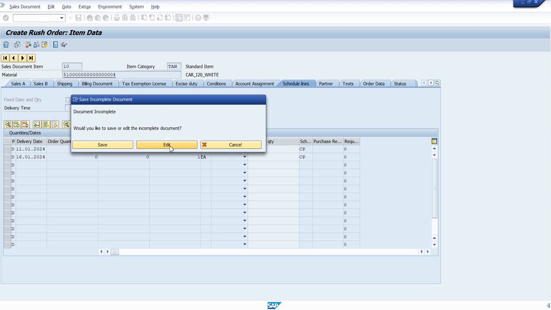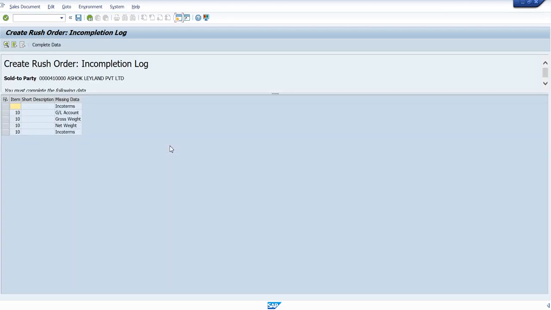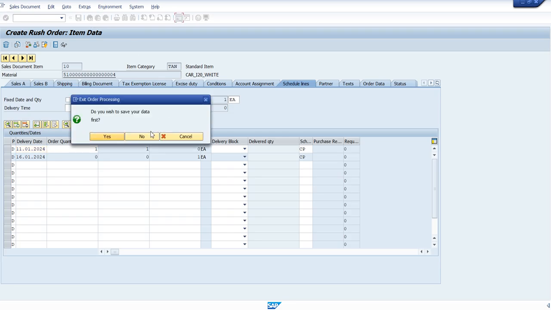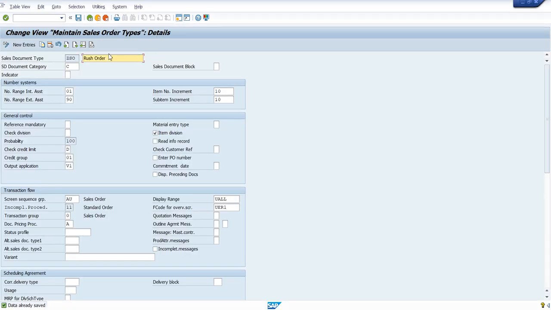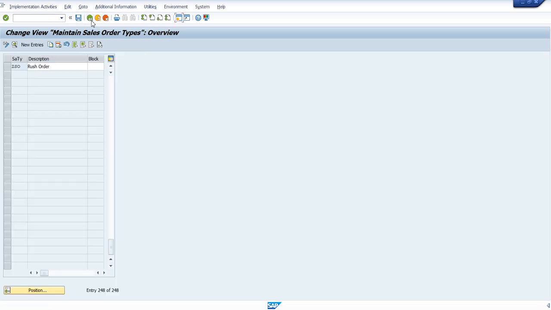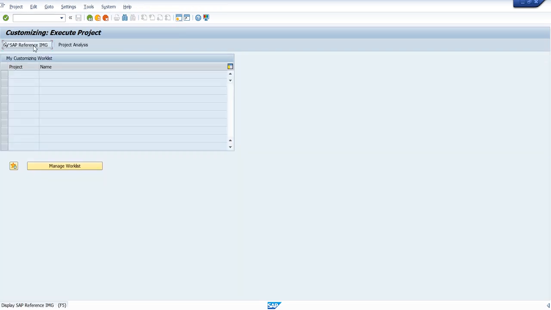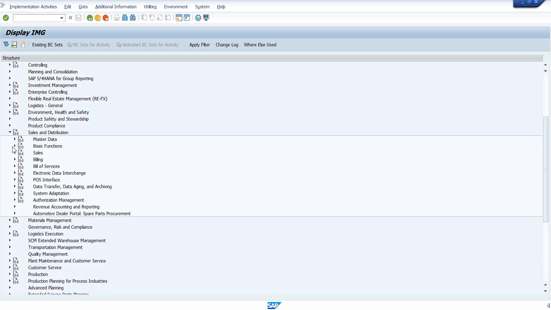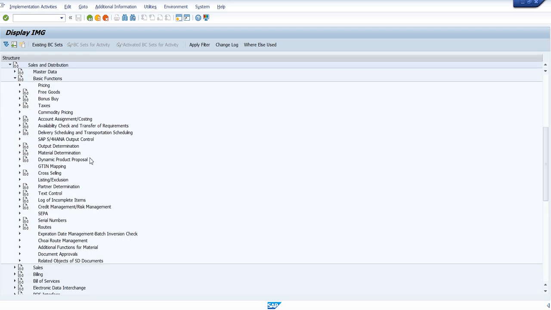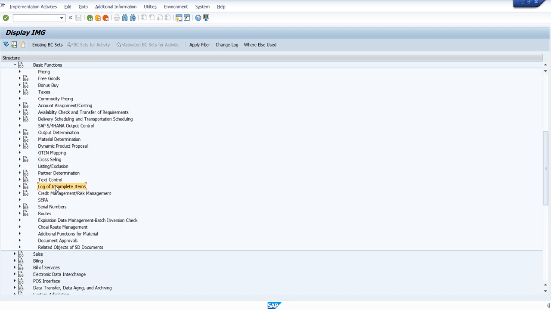We have some incompletion. Better we take that incompletion out because it will always make some problem here. Let's remove the incompletion. Go to the sales and basic functions, where you have log of incomplete items.